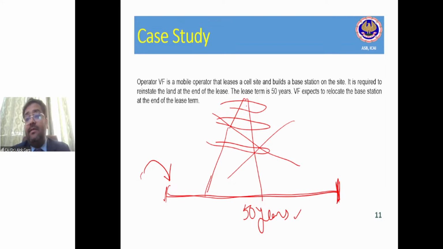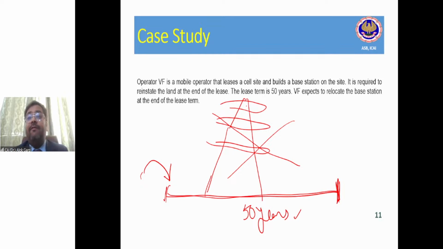So now the question is whether at the beginning of the lease, the company is required to create any provision. Tell me, guys. Yeah, it is a provision because the timing is certain, but the amount is uncertain, right?